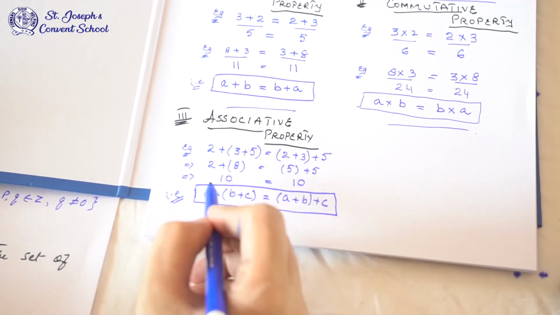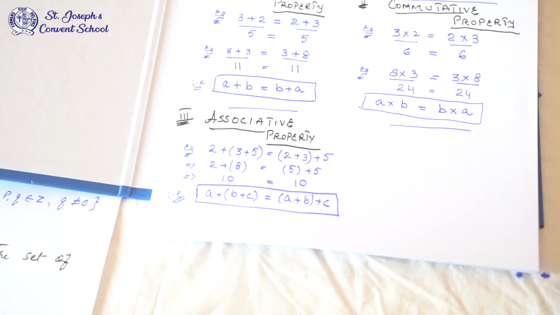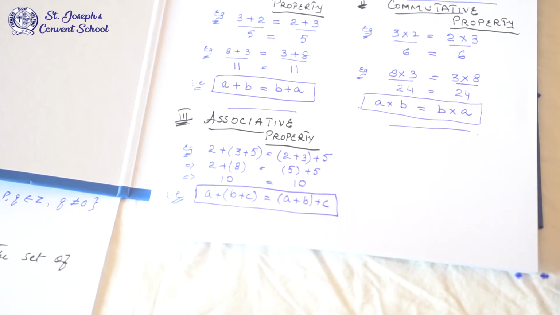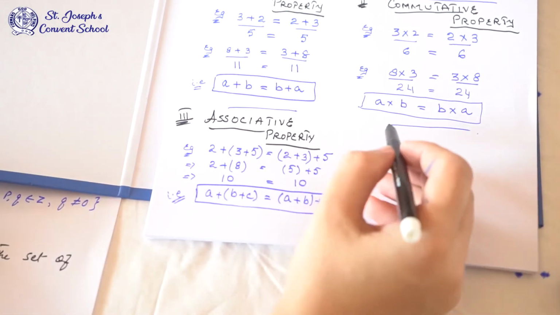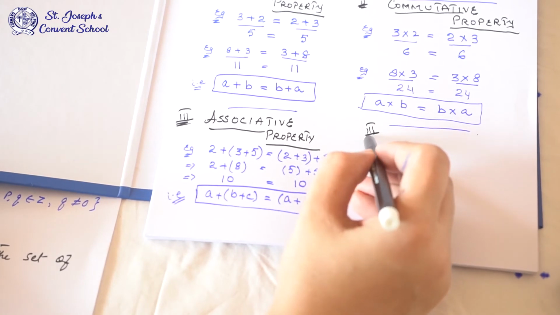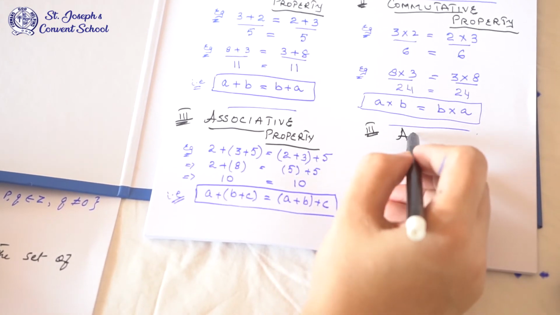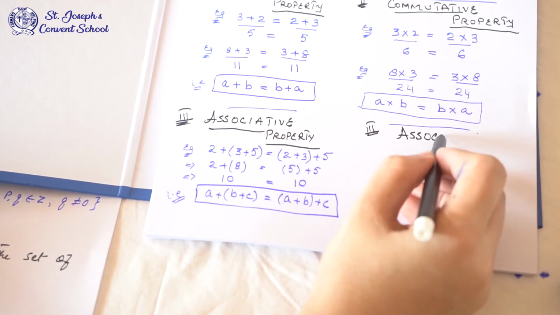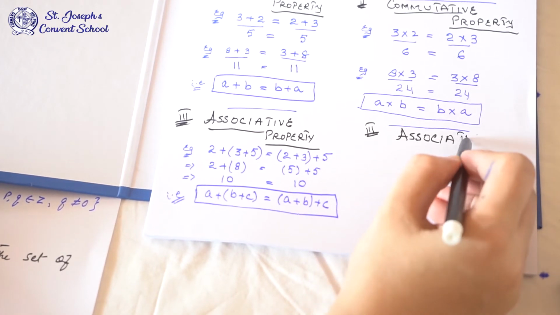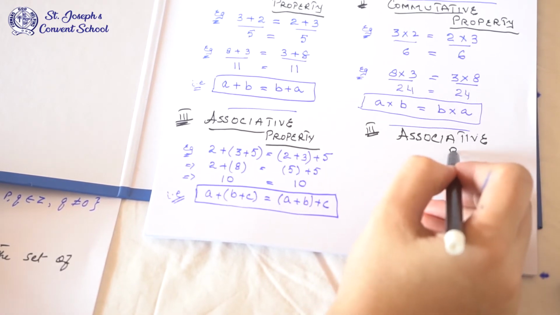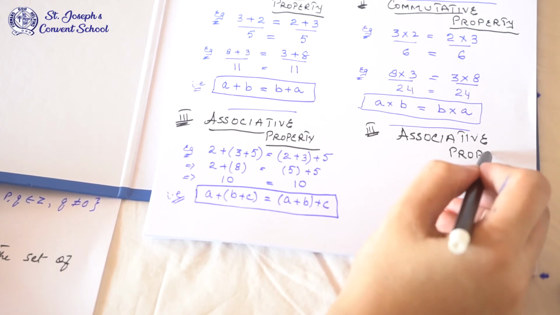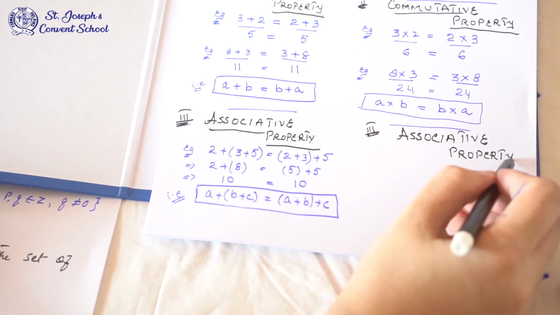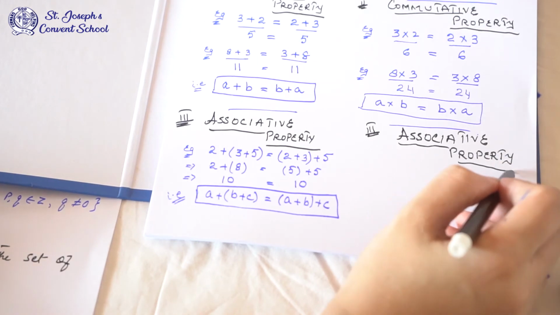Okay, it doesn't matter which two numbers you are adding first, the answer will come the same. And the same property goes for multiplication. The name is the same, associative property. It is with respect to multiplication.